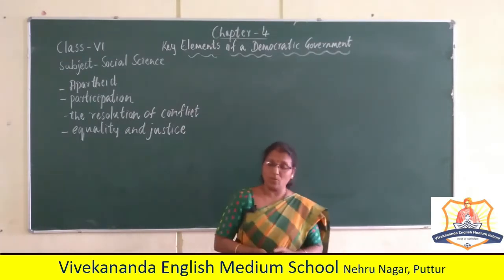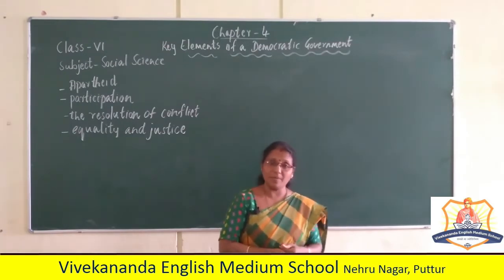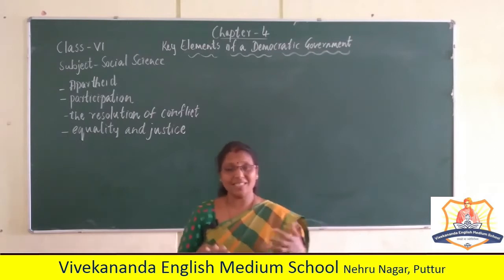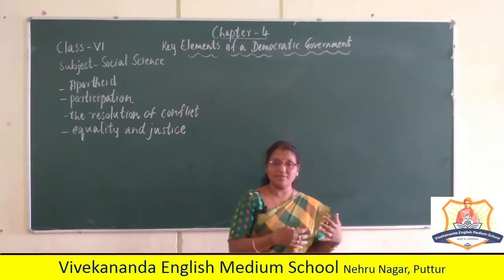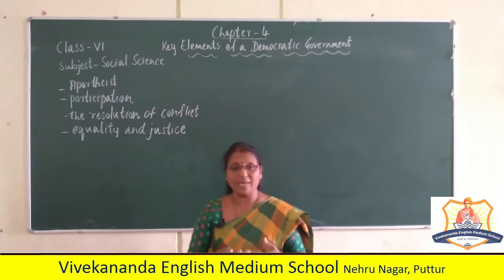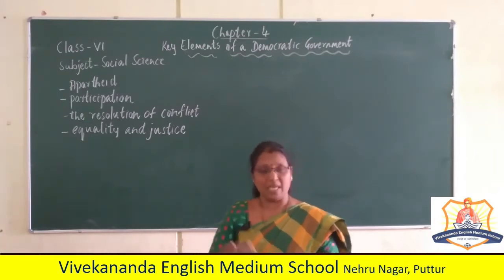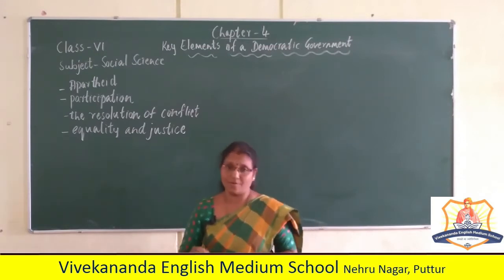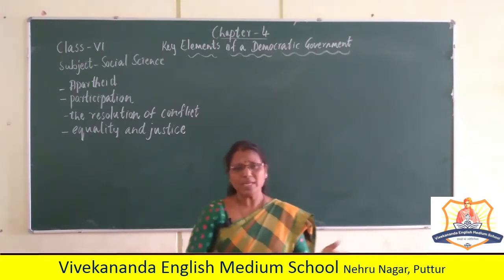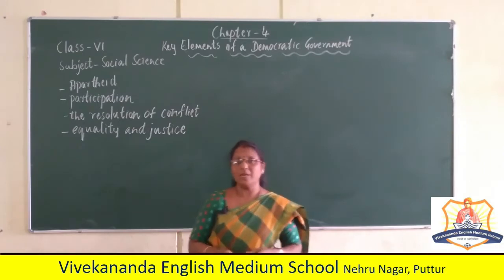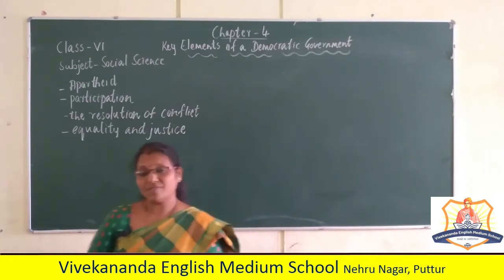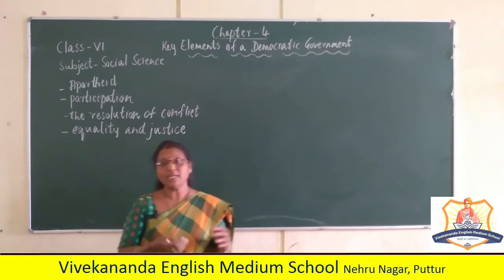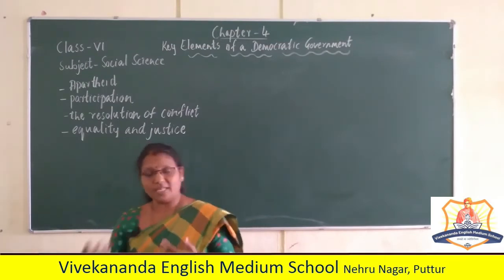For the people: the person who has been chosen acts as a representative on behalf of the people, so he takes decisions for the people. So it is government by the people, of the people and for the people. In a democratic government, people have the right to participate and criticize.